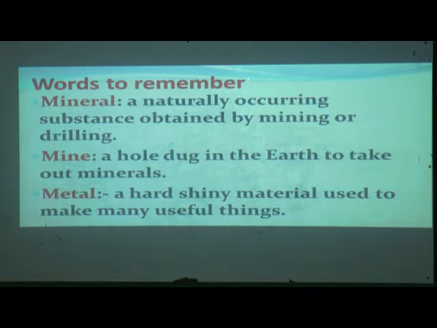From this lesson, what do you need to remember? Words to remember: mineral, a naturally occurring substance obtained by mining or drilling. What is a mine? A hole dug in the earth to take out minerals. What is metal, students? Hard shining materials used to make many useful things.